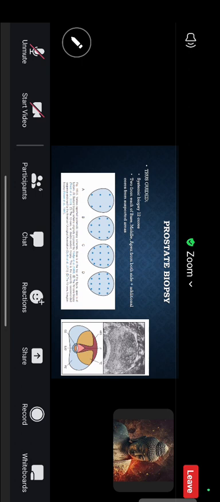So the double sextant or the 12-core biopsy includes 2 biopsies from the base, middle, and apex from each side, plus additional core biopsies from the suspected areas.